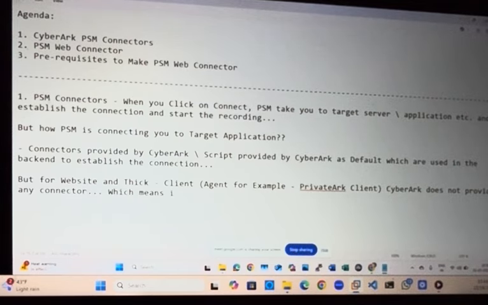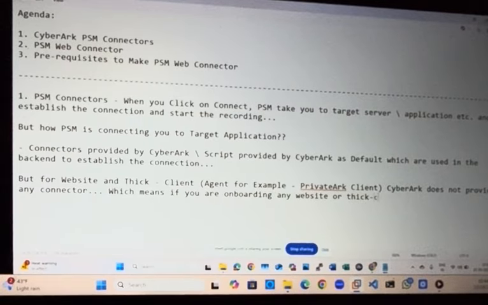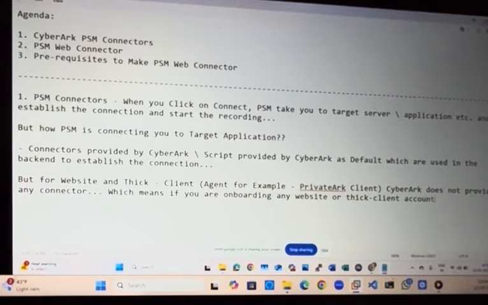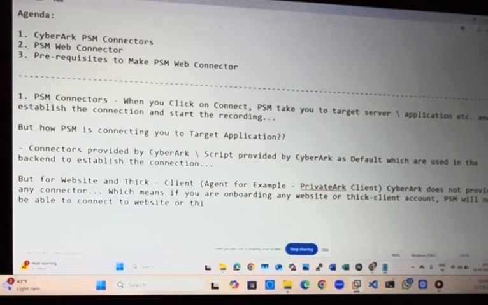Which means if you are onboarding any website account or thick client account, PSM will not be able to establish the connection to a website or thick client by default.